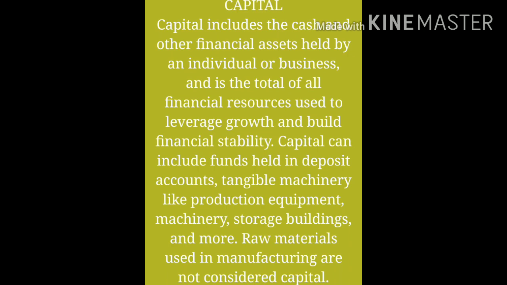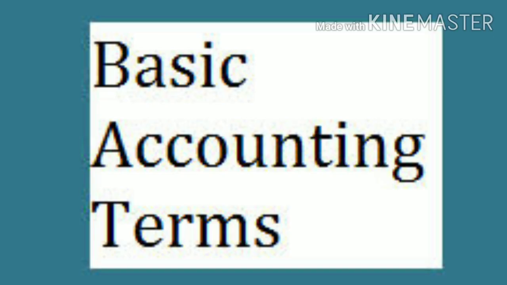Many more basic terms are here, as I can tell you. Expenditure: any disbursement of cash or transfer of property, or incurring a liability for the purpose of acquiring assets, goods or services, is called expenditure. You will get two types. You can divide it into two categories: capital expenditures and revenue expenditures.